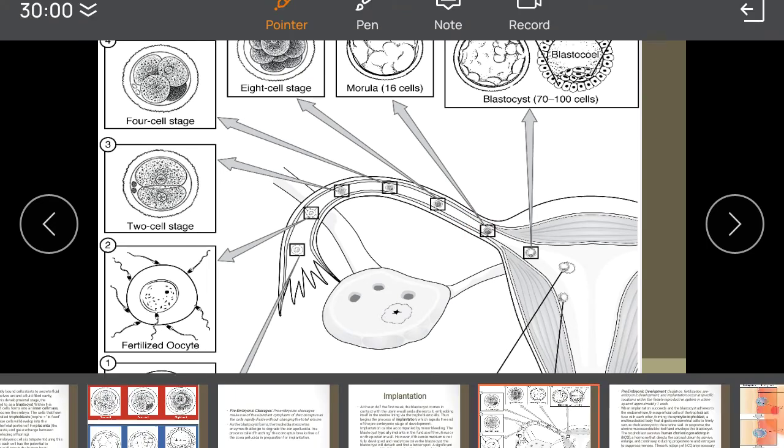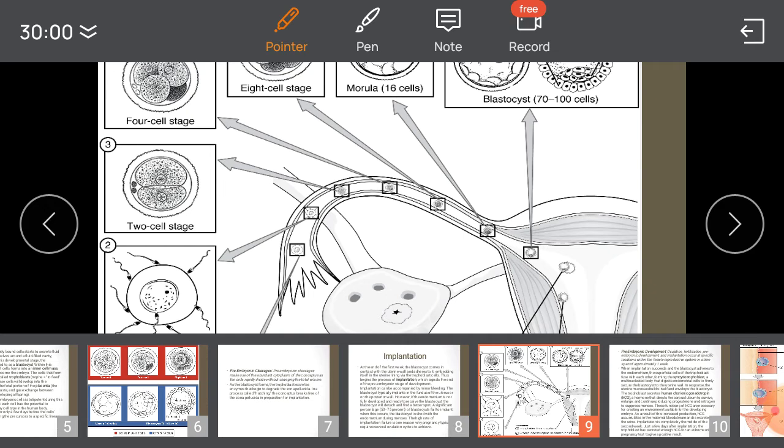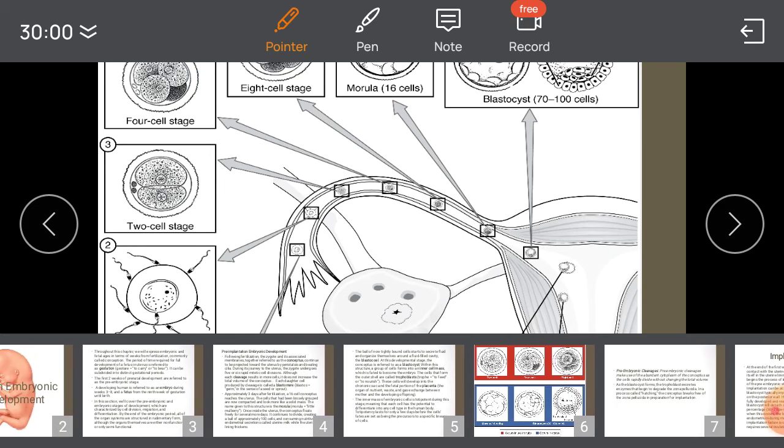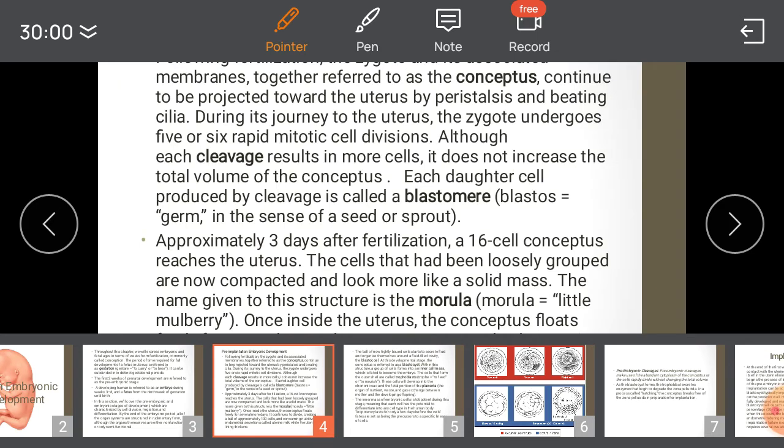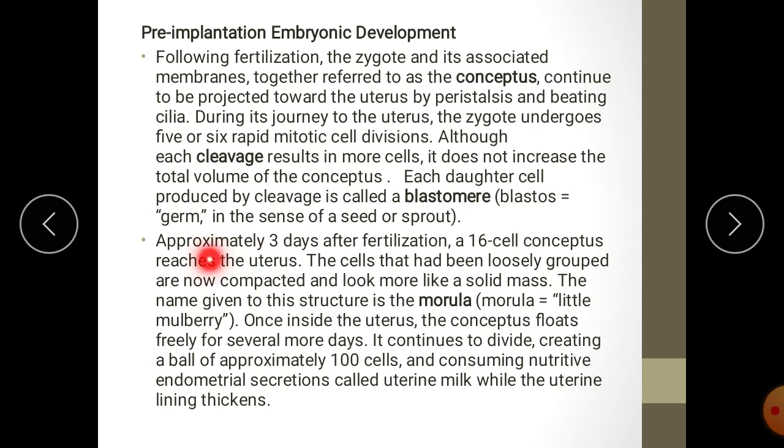Later on, it undergoes further cleavage and its cell number increases.